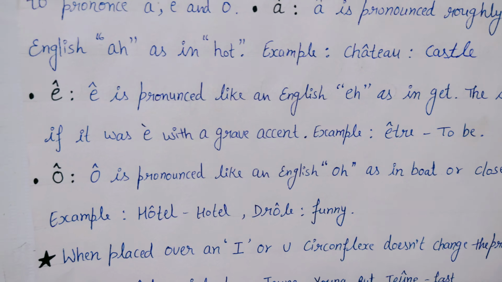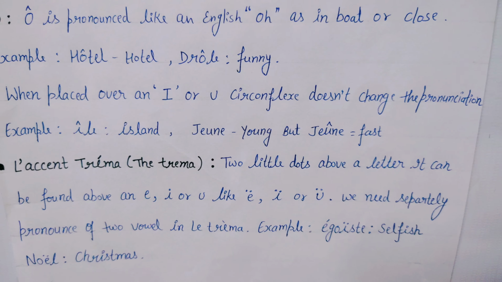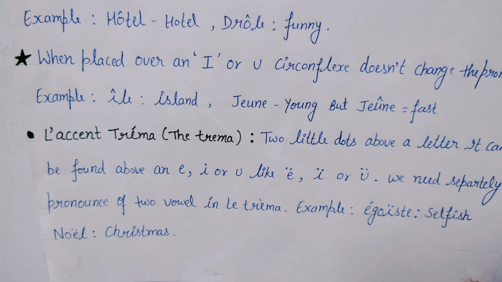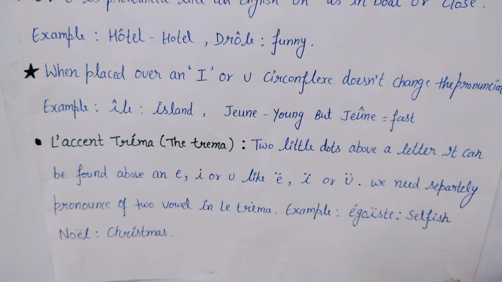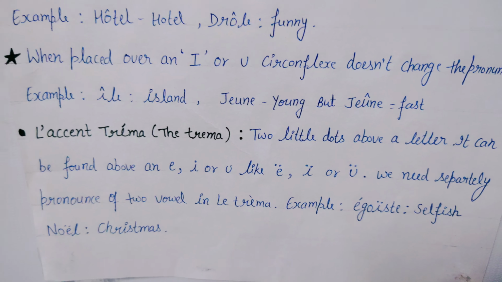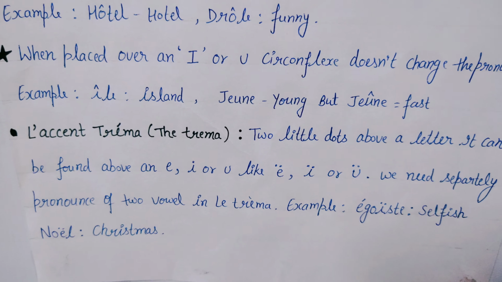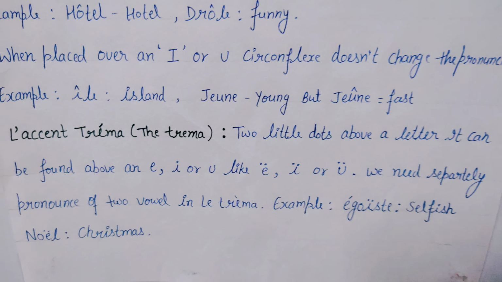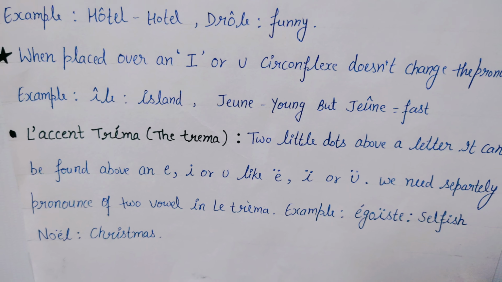When placed over an I or U, the circumflex does not change the pronunciation. For example, île means island. Sometimes it changes the pronunciation. For example, without this accent, the pronunciation is jeune, meaning young, but with this accent, jeûne, meaning fast.